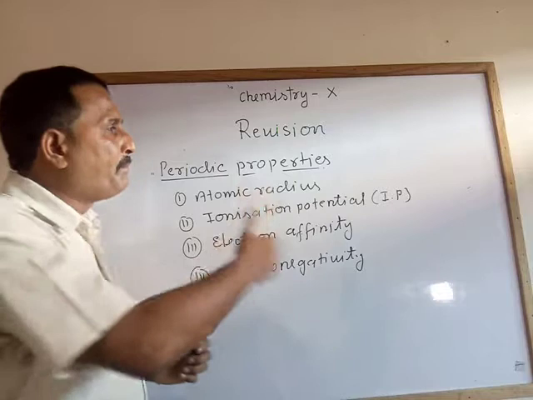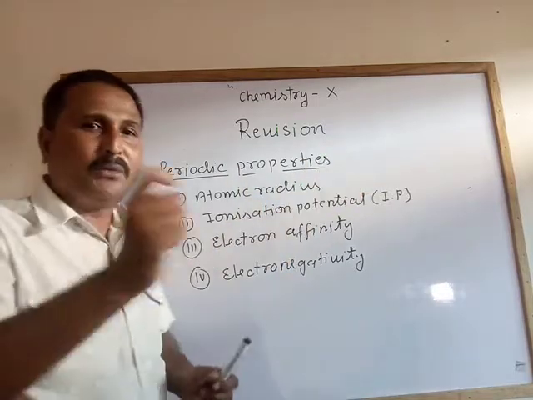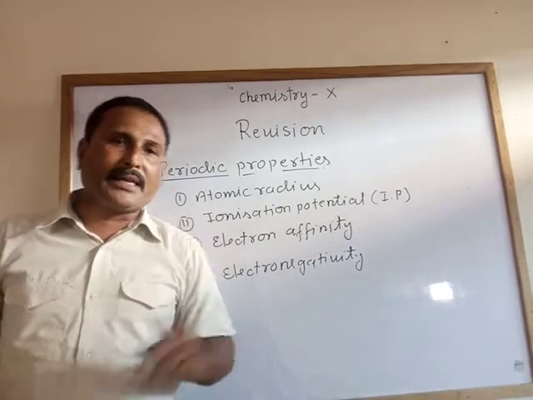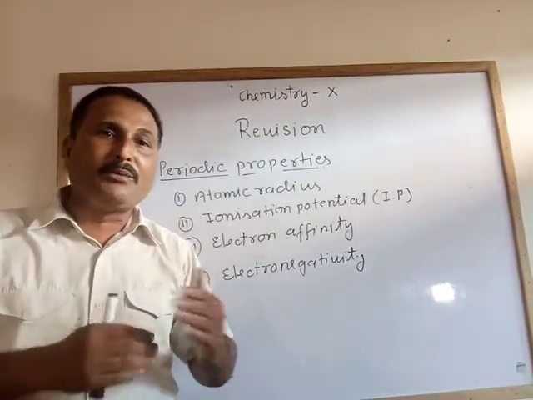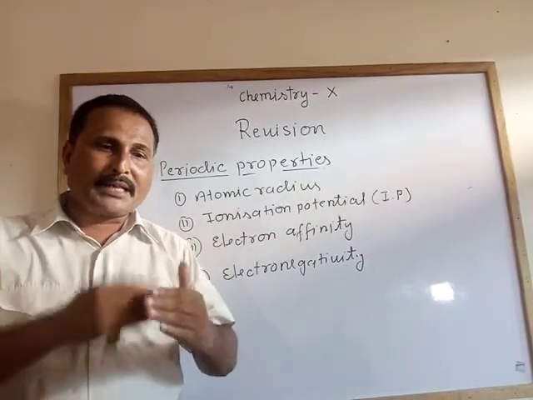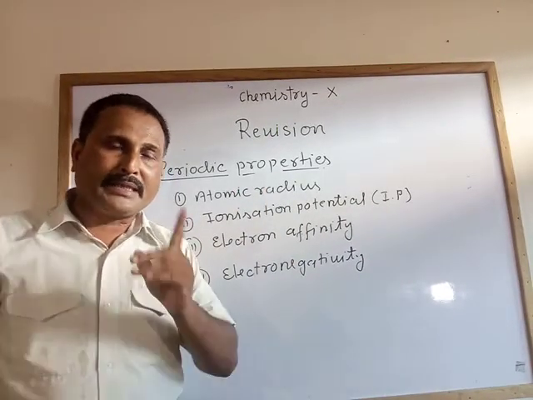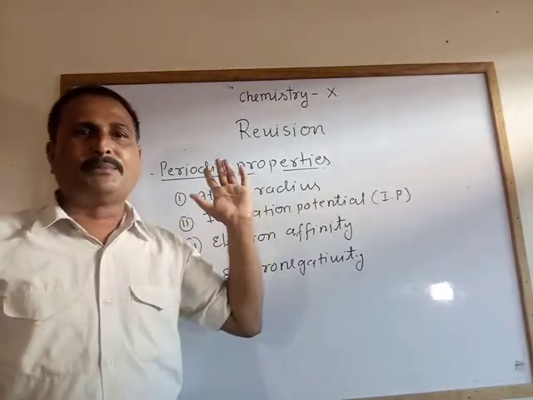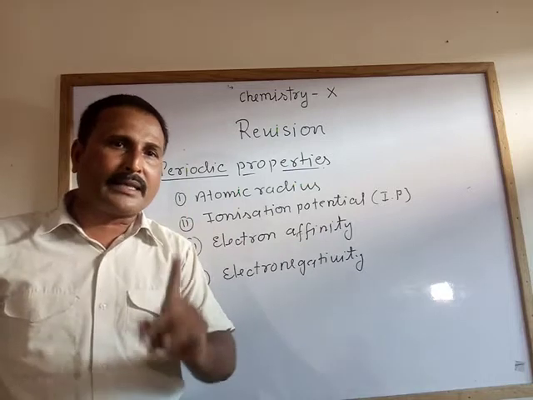He found some periodicity in the elements. What is the meaning of periodicity? It means that after a regular interval, there will be similarity in their properties. So what law did Mendeleev give?